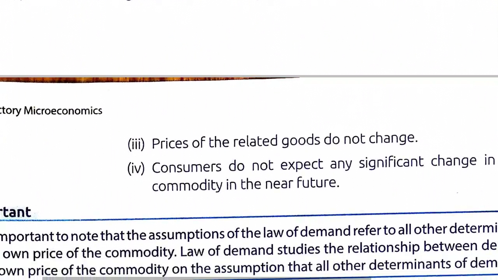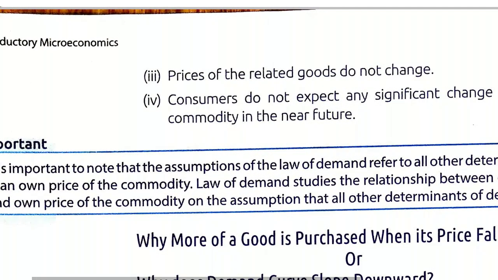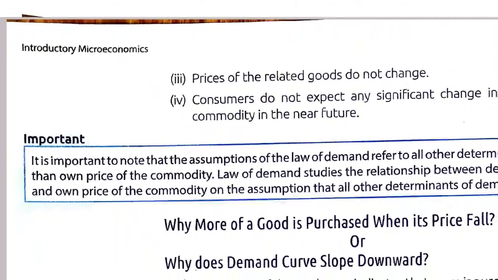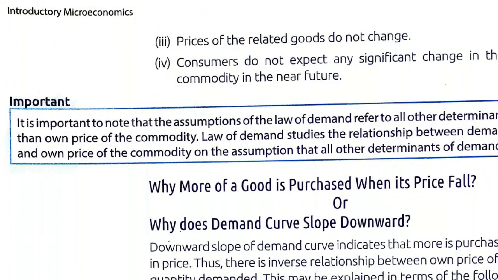Then price of related goods do not change. Third assumption, related goods as we discussed are substitute goods and complementary goods. Substitute goods like tea and coffee, complementary goods like bread and butter. If the price of the related goods, complementary or substitute, changes, there may be change in demand of a product without any change in its price.